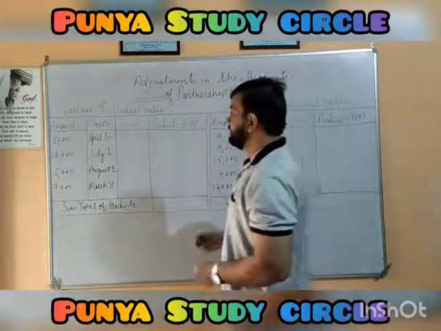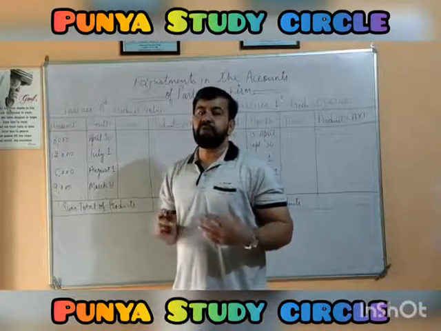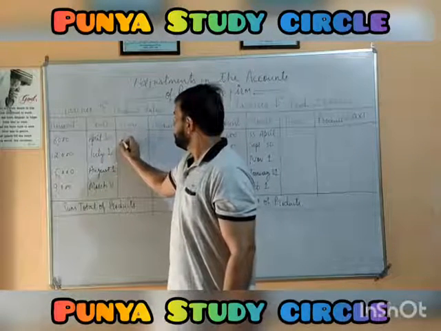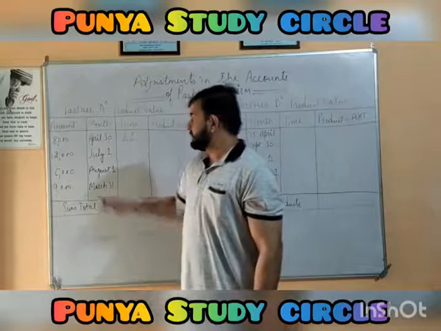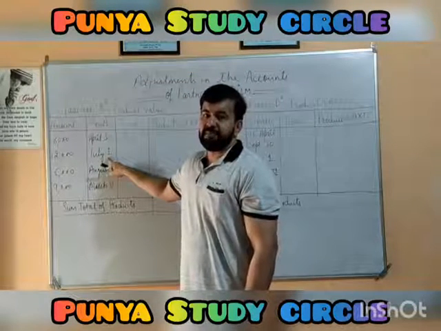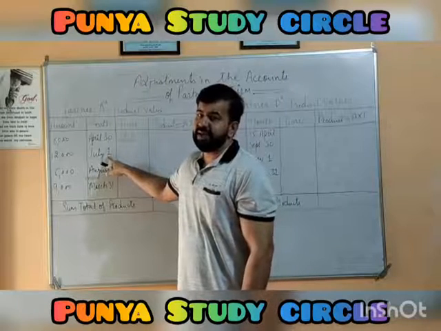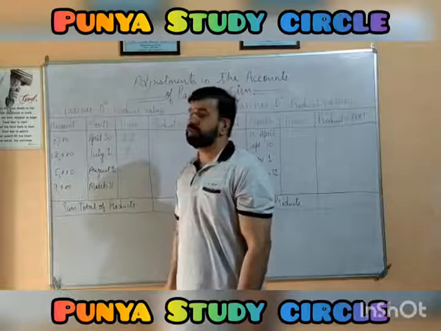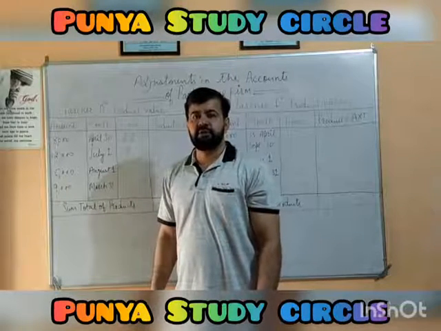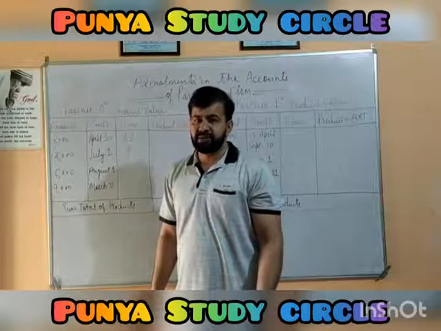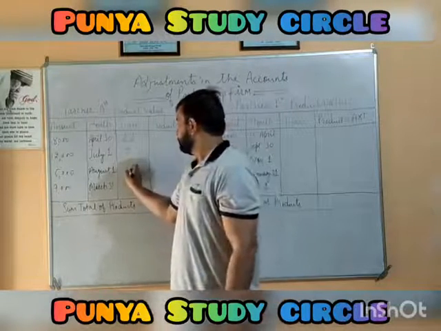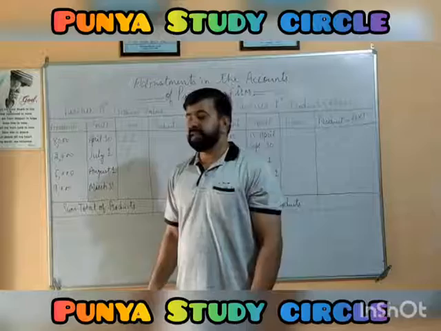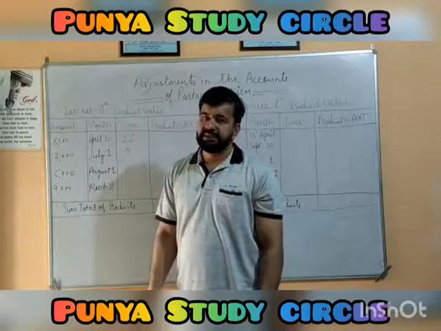First, we need to determine the time period for which the amount remained with the partner. Here, this is the last of the first month, so for 11 months this amount remained with the partner. This is July 1st, so April, May, June have passed. This amount remained with the partner for 9 months, the 9 remaining months. Here, the drawing was made on August; September, October, November, December, January, February, and March remain. This drawing remained with the partner for 8 months. And finally, 31st March, this amount remained with the partner for 0 period of time.